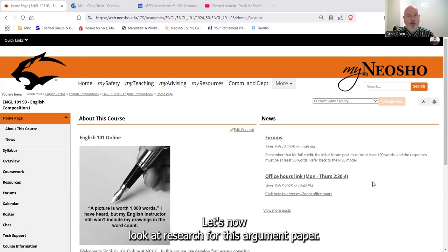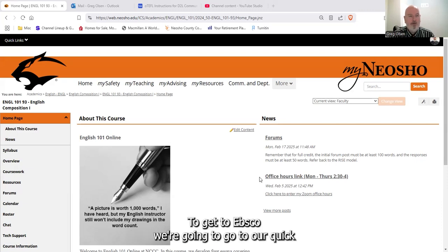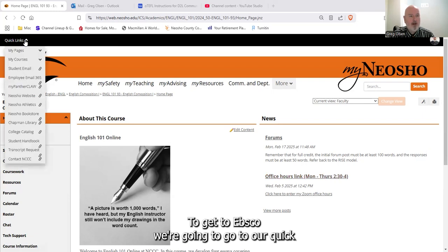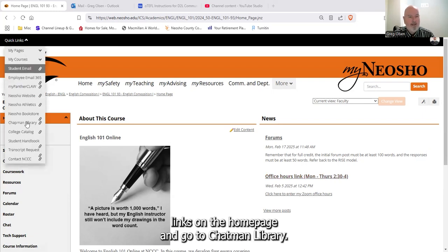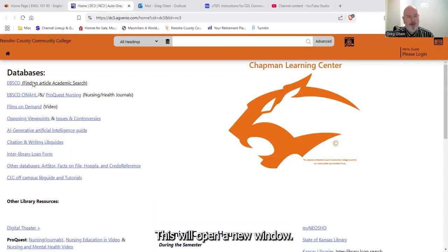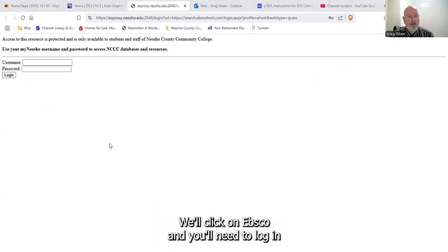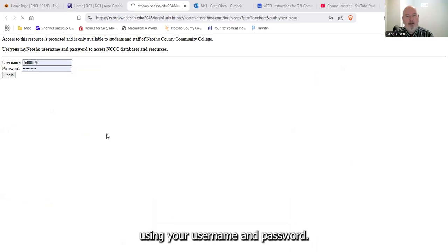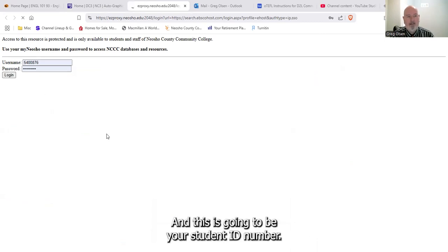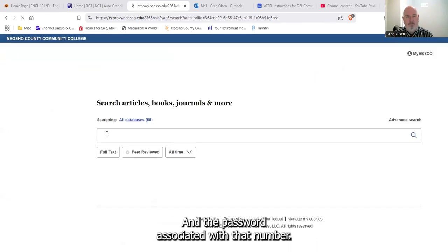Let's now look at research for this argument paper. To get to EBSCO, we're going to go to our quick links on the homepage. We're going to go to Chapman Library. This will open a new window. We'll click on EBSCO, and you'll need to log in using your username and password. This is going to be your student ID number and the password associated with that number.